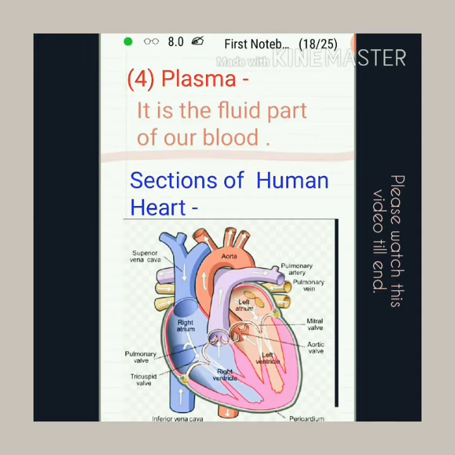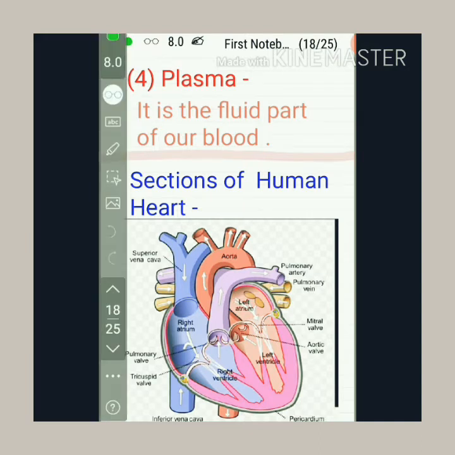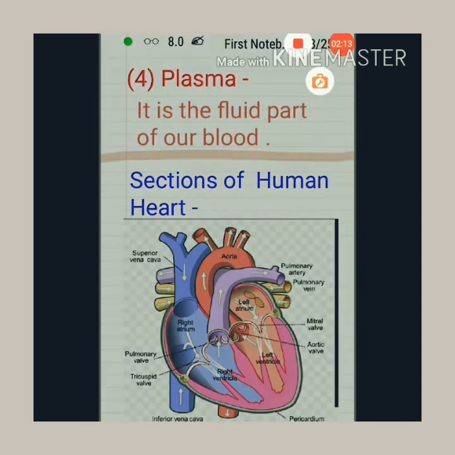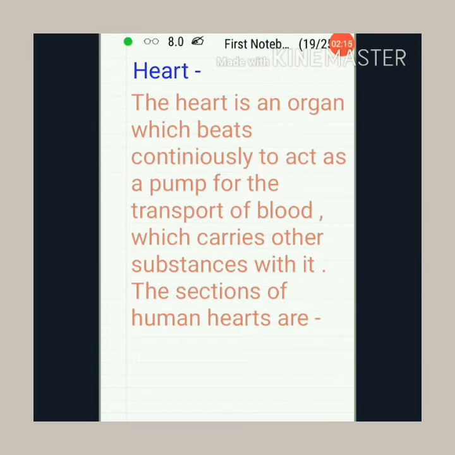Sections of the human heart which you can see here are, this is a diagram of the human heart. So let us go towards the sections of the human heart. Now we will study our human heart, how it pumps and other things. So friends, our other topic is the heart. Let us continue. The heart is an organ which beats continuously to act as a pump for transport of